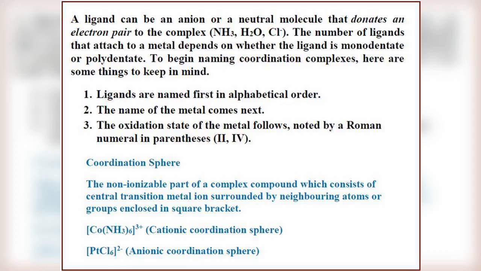That square bracket contains a central metal atom and ligands. [Co(NH3)6]3+ is a cationic coordination sphere. You can see the charge is plus. [PtCl6]2-, it is an anionic coordination sphere. Therefore, in a coordination sphere, there is a metal and ligands in the square bracket.